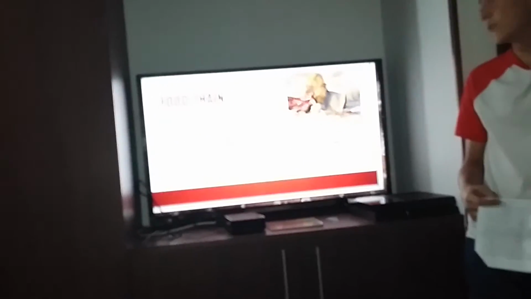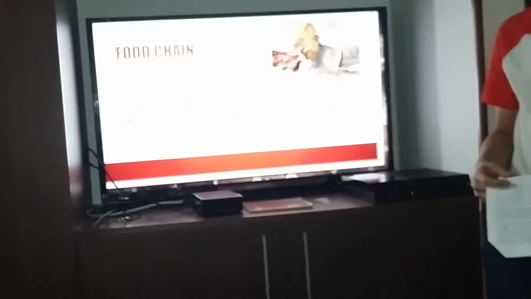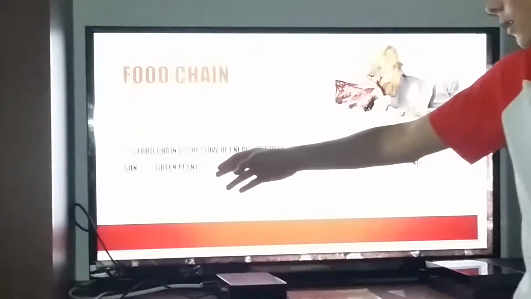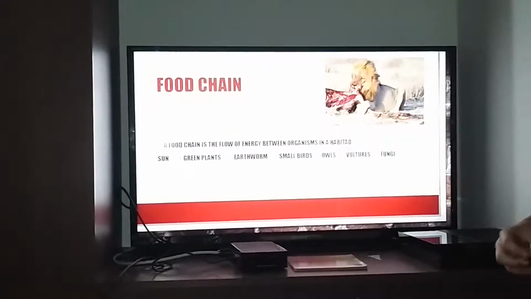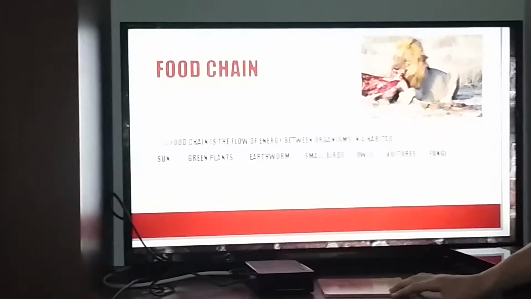Food chain. A food chain is the flow of energy between organisms in a habitat. Each organism is divided in groups. The sun is the source of energy. The green plants are the producers because they produce their own food.